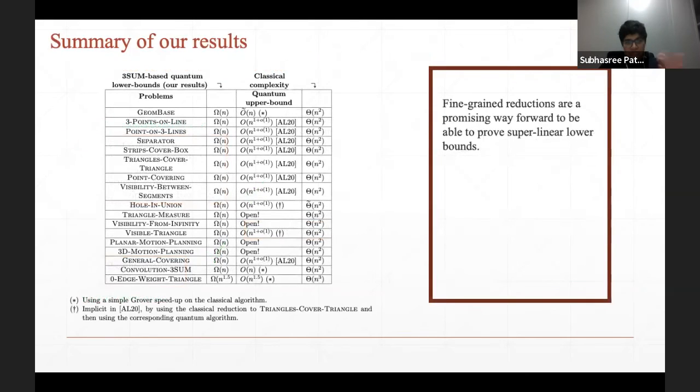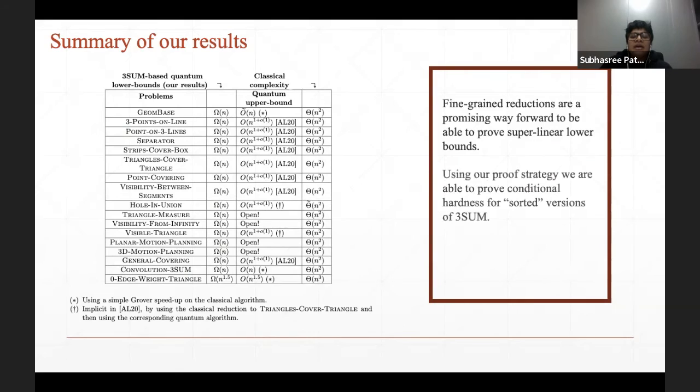Now to summarize, we believe that fine-grained reduction is a promising way to prove superlinear lower bounds, or lower bounds which are beyond the query complexity regime. Using our proof strategy, we were able to comment on hardness of certain structured versions of threesome, which we feel is a novel way to do it, especially given that we cannot sort an input in sublinear quantum time.